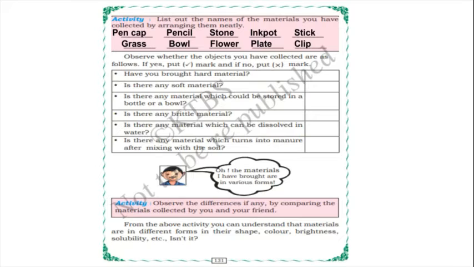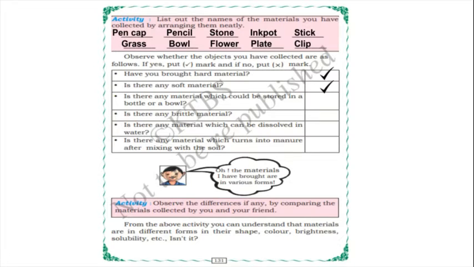In that, children, observe whether the objects you have collected are as follows. If yes, put a right mark, and if no, put a wrong mark. We have written a few materials here. Have you brought a hard material? Yes, a hard material is there. For example, stone. Stone will be very hard, isn't it? Is there any soft material? Yes, flower is there and grass. Flower will be very soft. Yes or no, children? Yes.